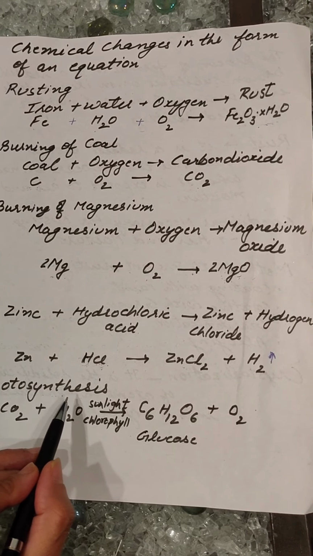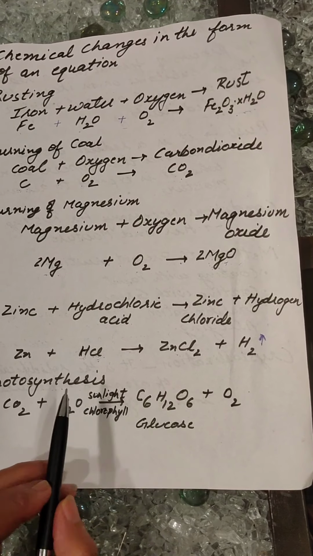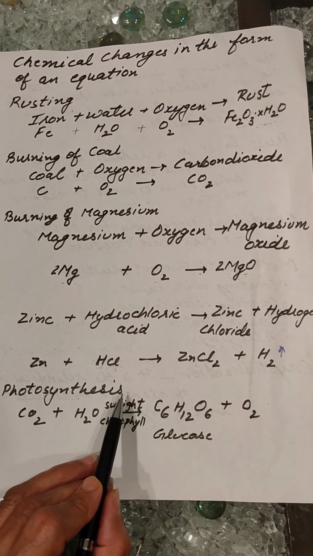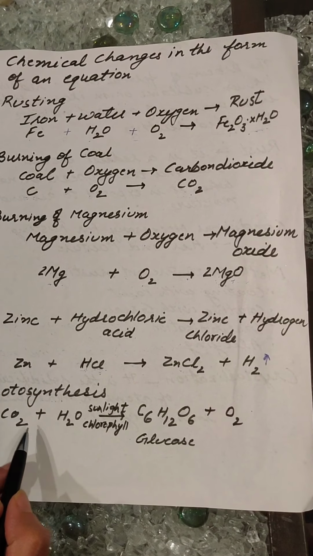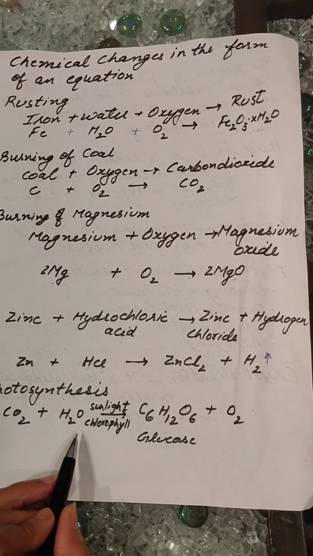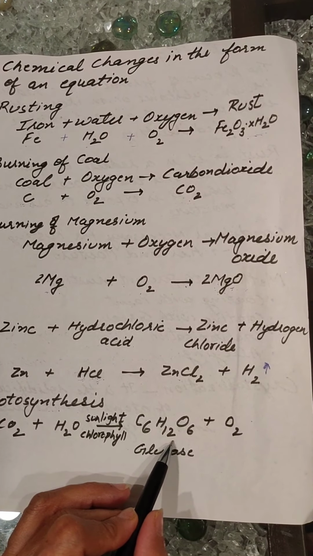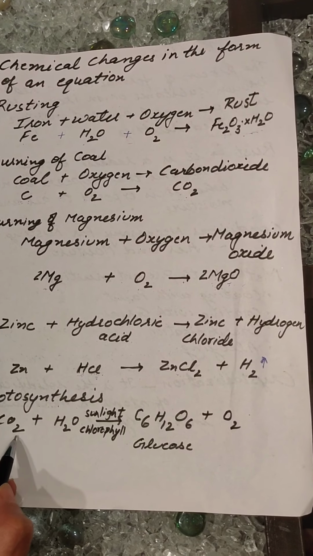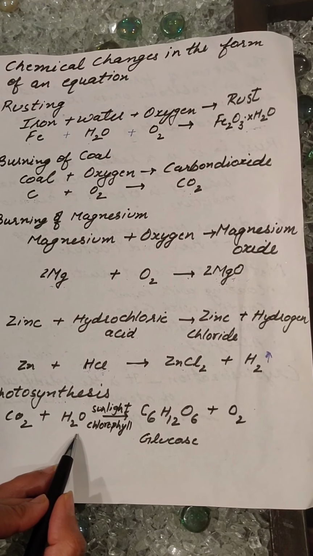Photosynthesis, a very common example. In your previous class also you have studied photosynthesis. How can we show the process of photosynthesis through a chemical equation? Children, during photosynthesis, when carbon dioxide and water combine in the presence of sunlight and chlorophyll, they prepare food. The formula of carbon dioxide is CO2, the formula of water is H2O.